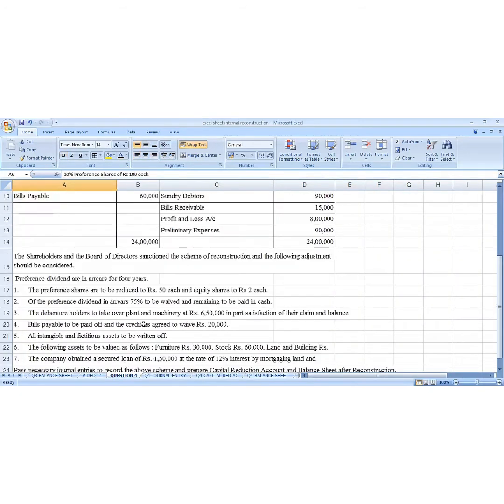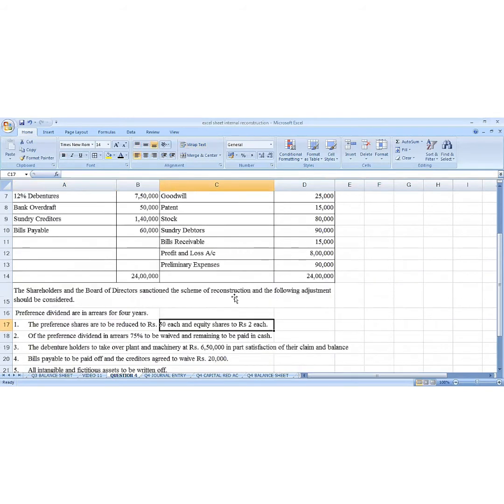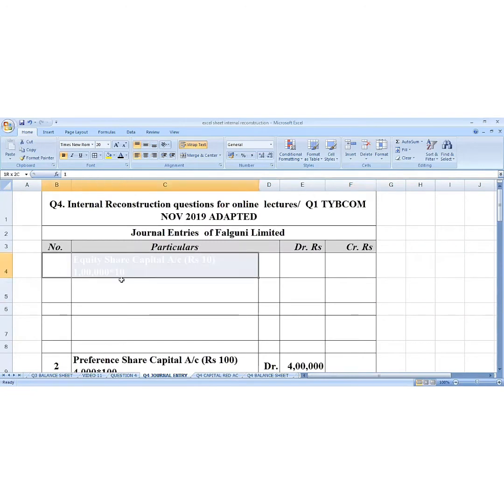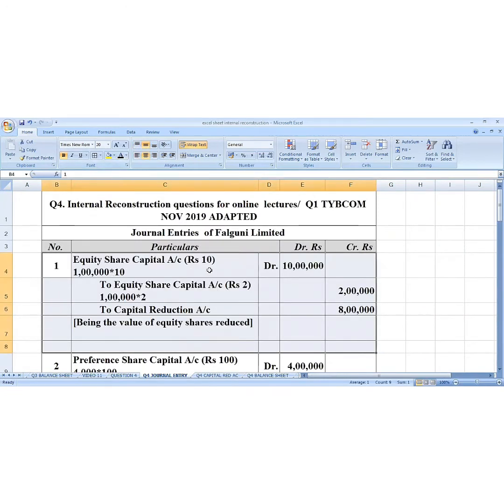Similarly, for the equity shares, equity share reduced to rupees 2 each. We go here, number of equity share is 1 lakh, price of the share is 10 rupees. So what is the journal entry? The journal entry, equity share capital account debit 1 lakh multiply by 10, 10 lakhs.